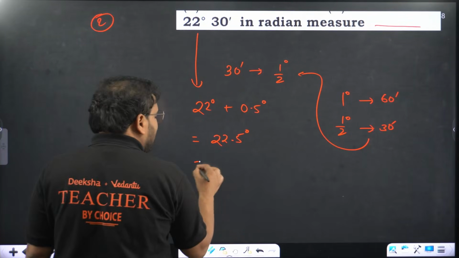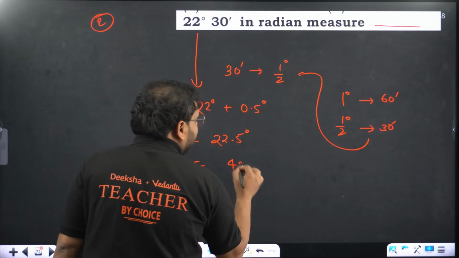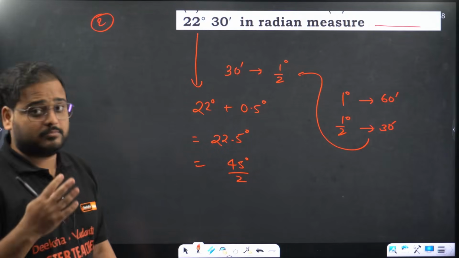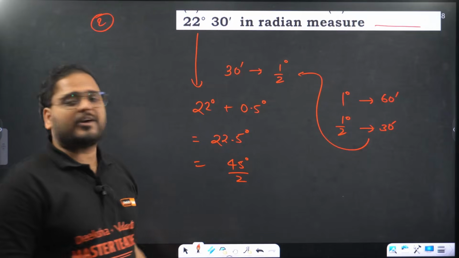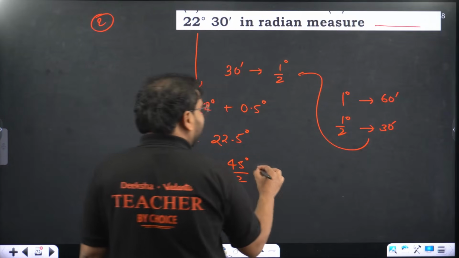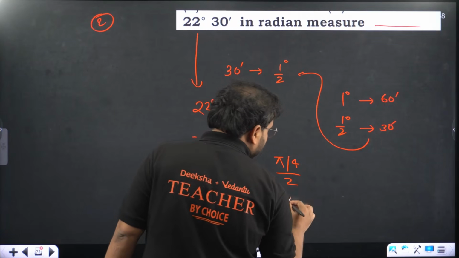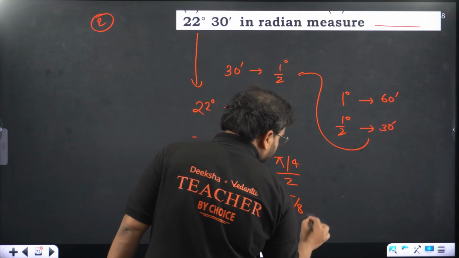Can you remember this is half of something? What is that? 45 degrees by 2. Yes. 45 by 2 is 22.5, sir. Yes, we know that. We remember a formula I gave you. Pi by 4 is 45 divided by 2. What is my answer, beta? Answer is pi by 8.